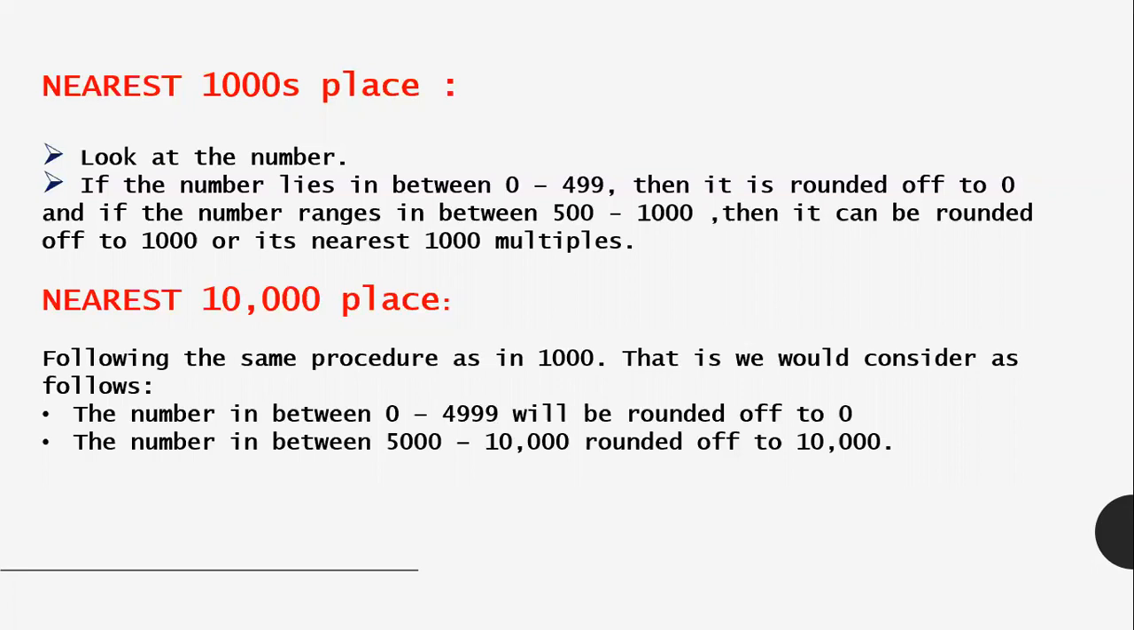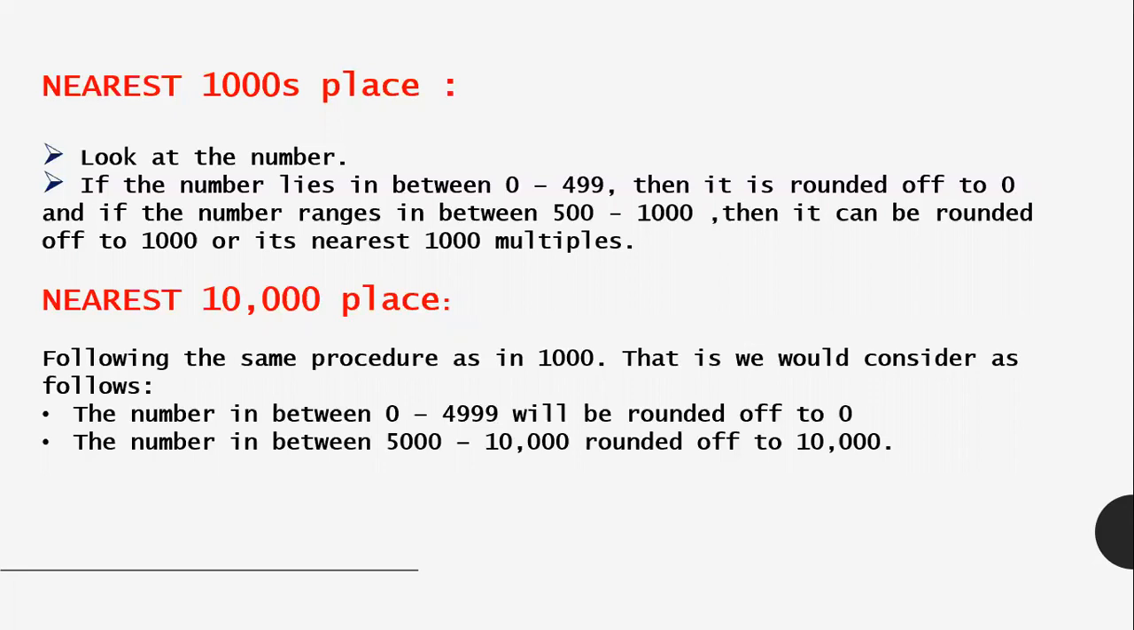So please read the question carefully, what the question is asking. Say the number is 790. For this number 790, if you take a thousands place approximation, the answer is 1000. It will never be 800. 790 cannot be rounded off to 800. Why? Because this is a thousands place approximation. So children, please read the question, what place it is asking to round off to.